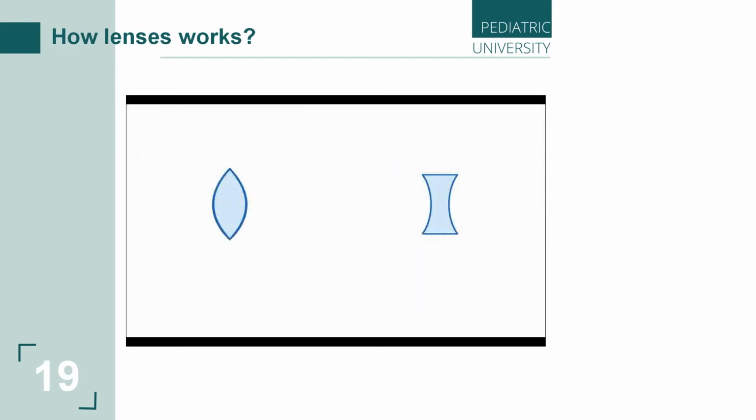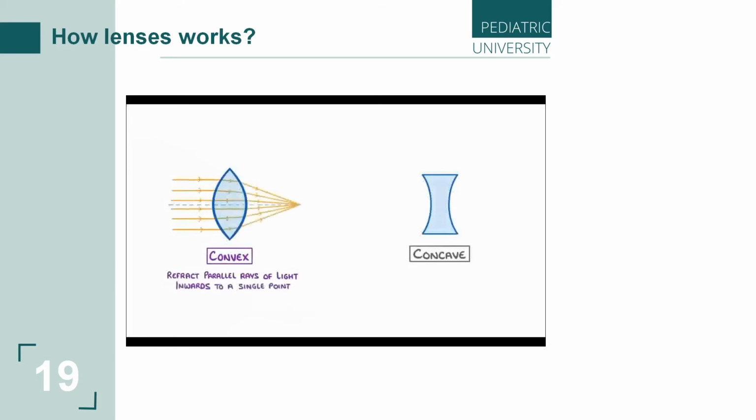Now, as we can see here, there are two main types of lenses, convex and concave. Convex lenses have an outwards bulge in the center, which causes them to refract parallel rays of light inwards to a single point, which we call the principal focus. Another name for a convex lens is a converging lens, because they cause the light rays to converge, which just means to come together.